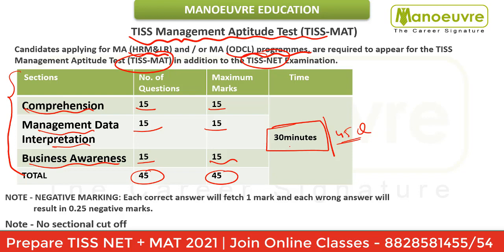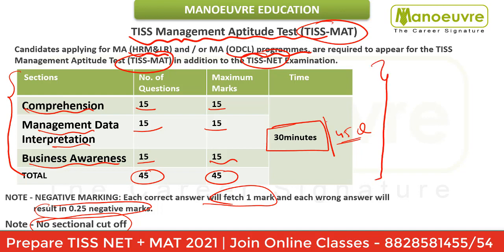So you have to be very quick. At the same time, you have to maintain your accuracy also, guys, because there is negative marking of 0.25 marks, and for a right answer there is 1 mark. And very important, there is no sectional cutoff so far. In TISNET there is a GK sectional cutoff, but in TISMAT there is no sectional cutoff. This is the detailed paper pattern for the management aptitude test.